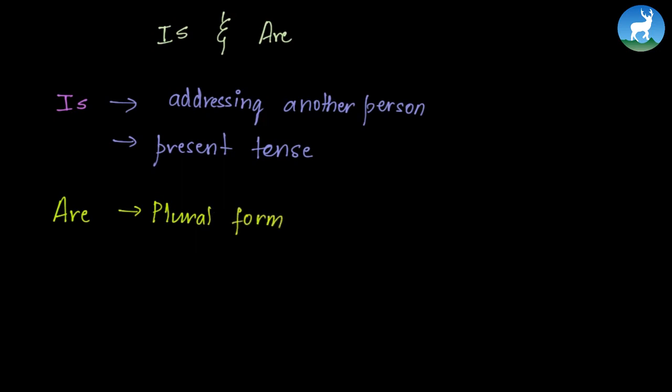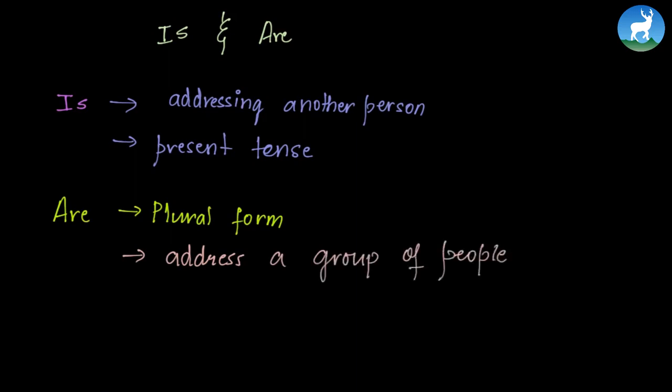And this is also used to address another person or group of people. Because we never say "I are playing," right? We say "they are playing." So "are" is the plural form. We don't say "he are playing" because "he" is singular. We say "we are playing" because "we" means a group of people, and that's plural form.